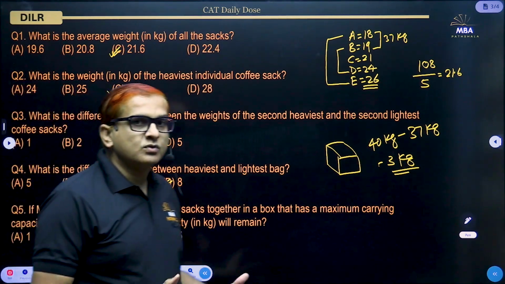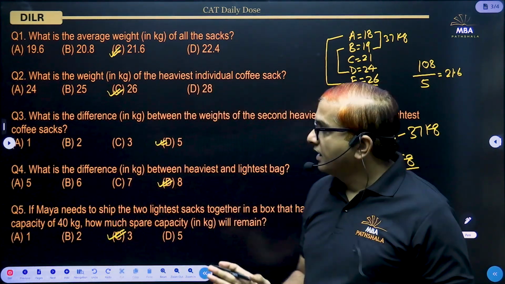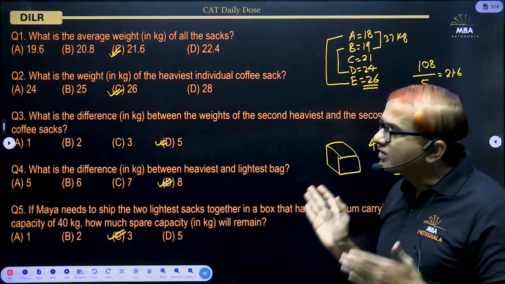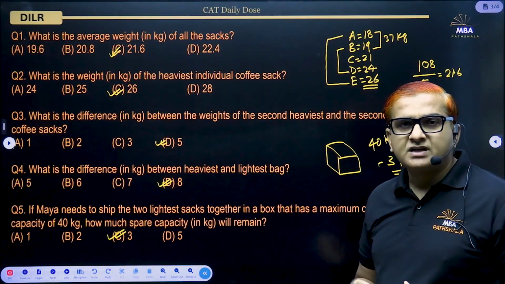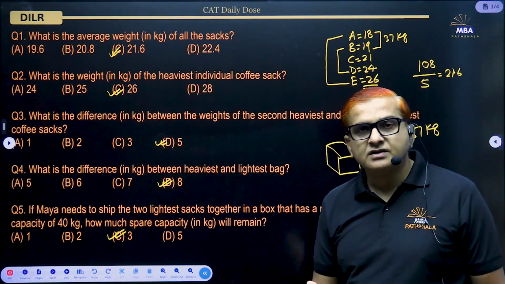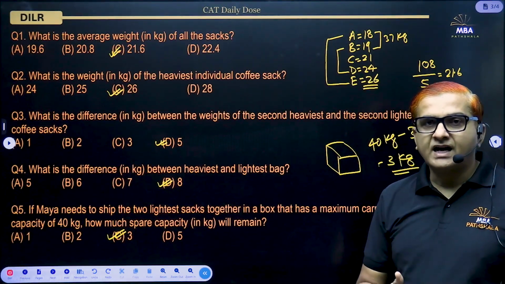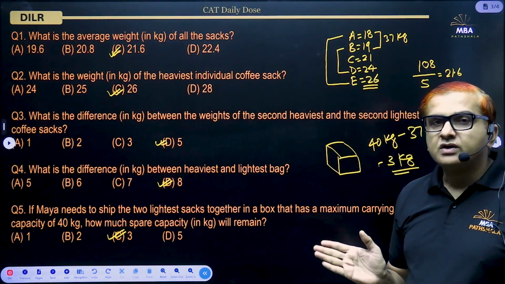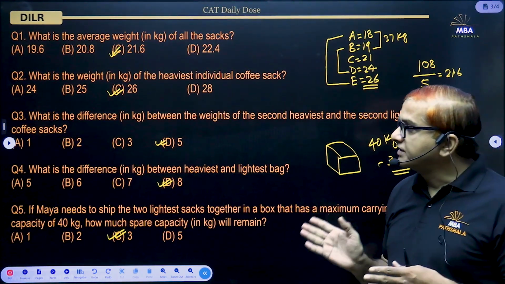Now this particular set, or you can say this concept, has been asked multiple times in CAT as well as ZAT. I can remember at least 2 times in ZAT and 1 time in CAT. So this is quite an important concept too.